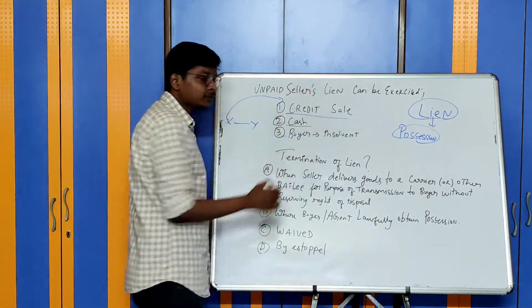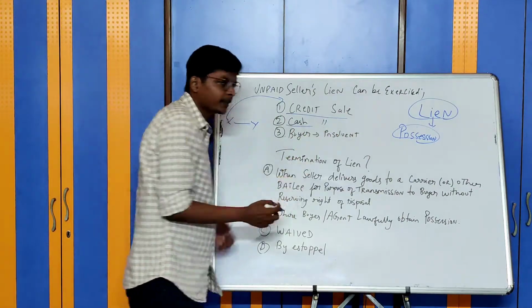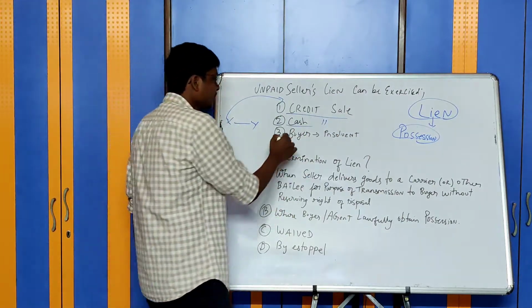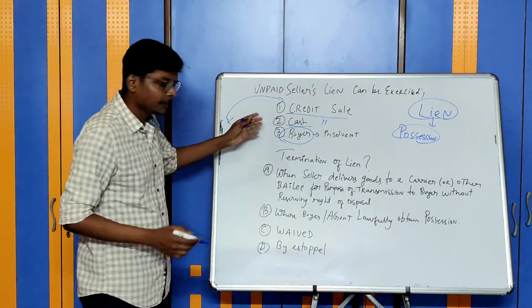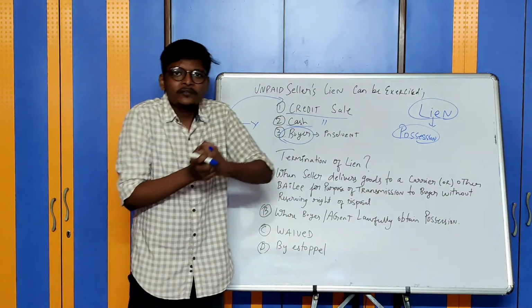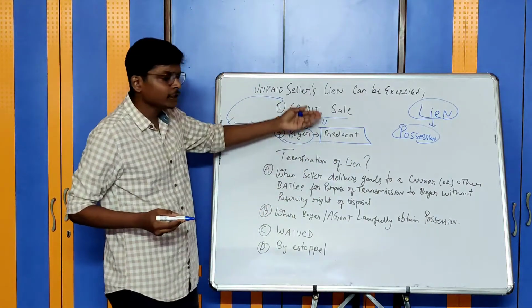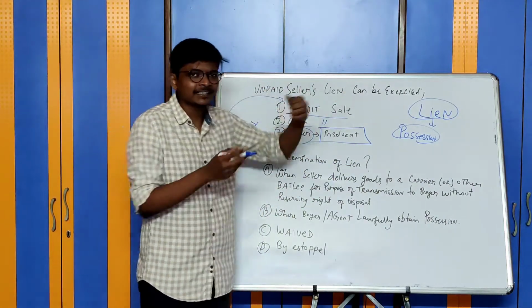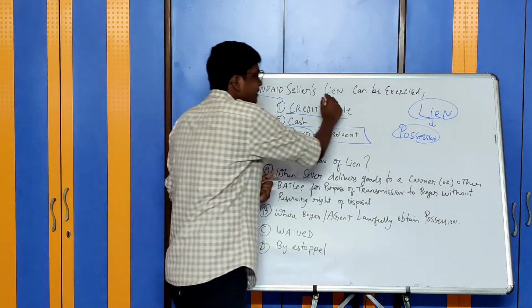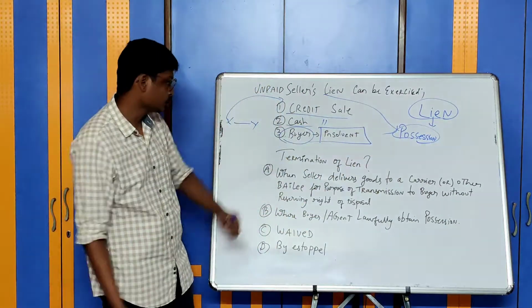In second case, in case of cash sales where payment is not yet received, and third case where the buyer, the person who has bought goods from you, after purchasing the goods, has become insolvent, then in any of these three cases, unpaid seller's lien can be exercised. That means he can retain the possession of the goods.